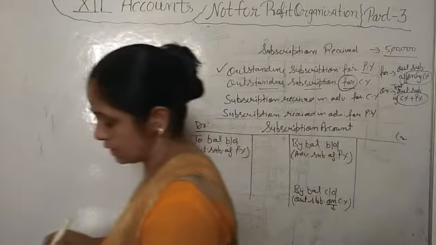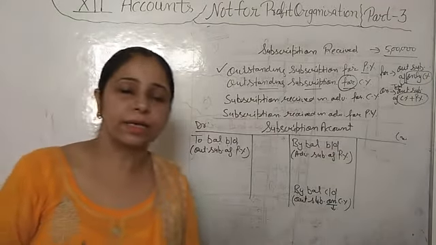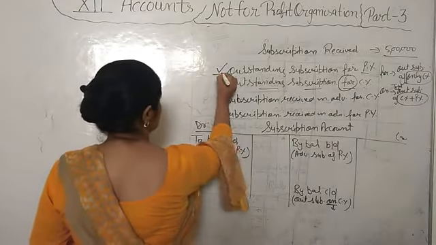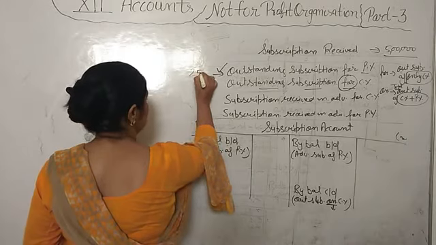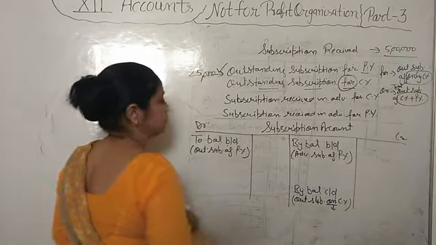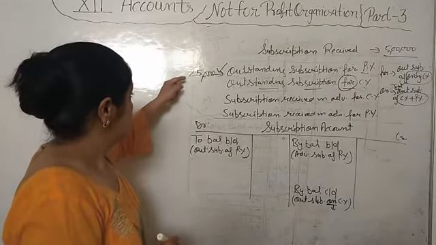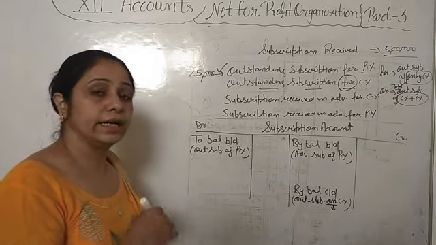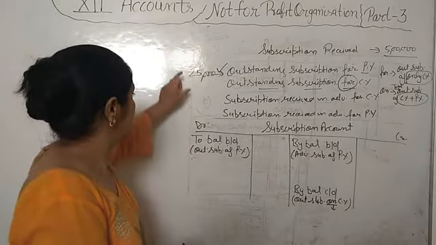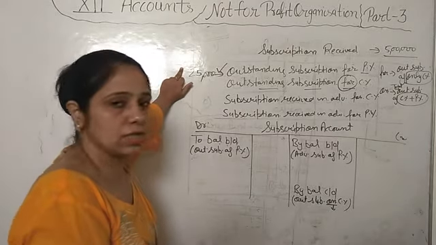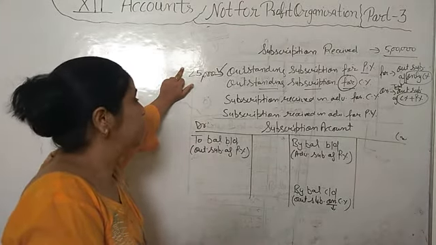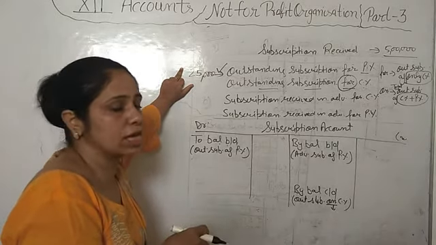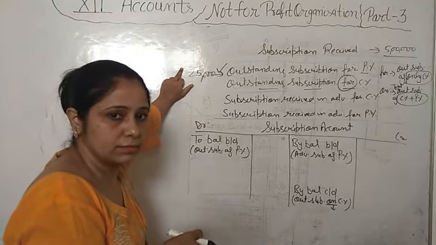Now what is the use of previous year's outstanding subscription in the current year? See what happens, if outstanding subscription of previous year is 25,000, but members have not paid 25,000 in current year, they have paid only 20,000. 5,000 are still outstanding of previous year.